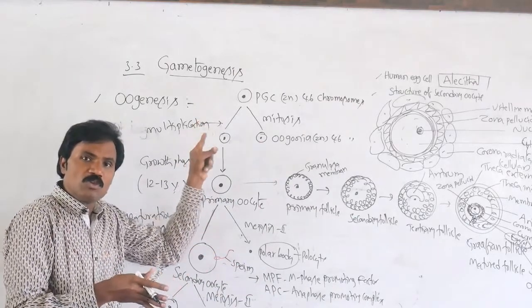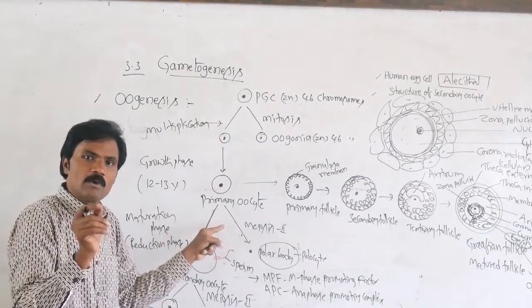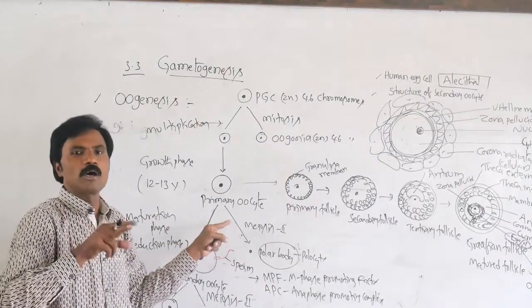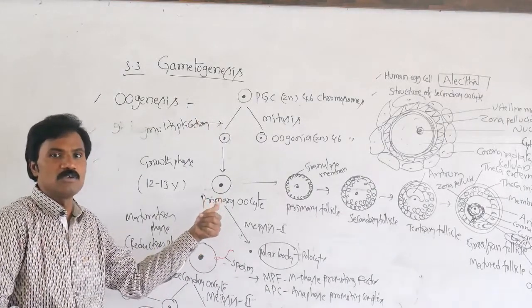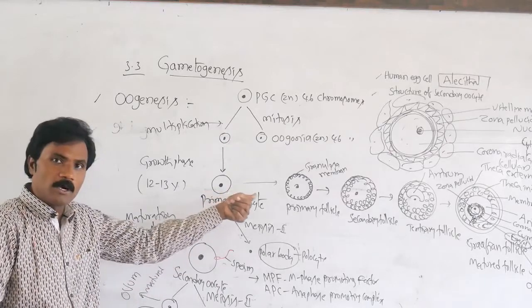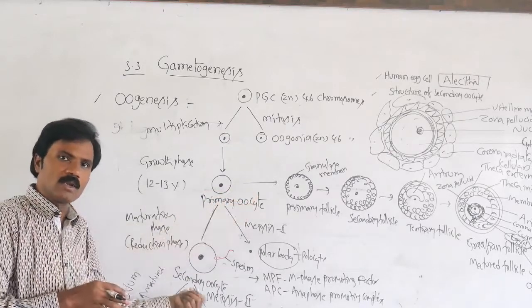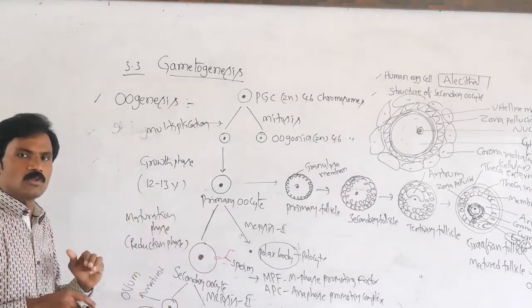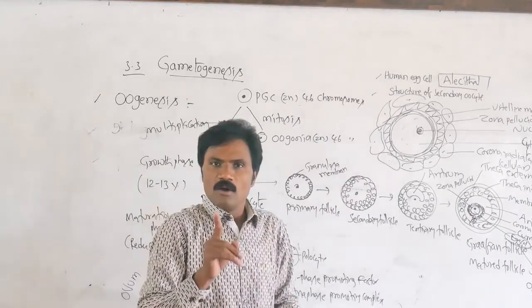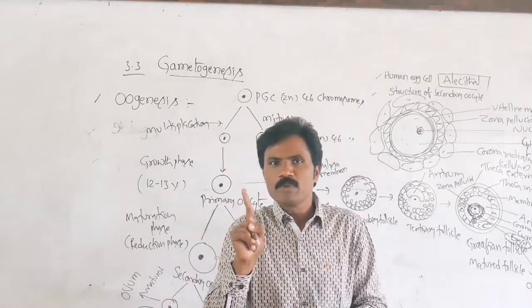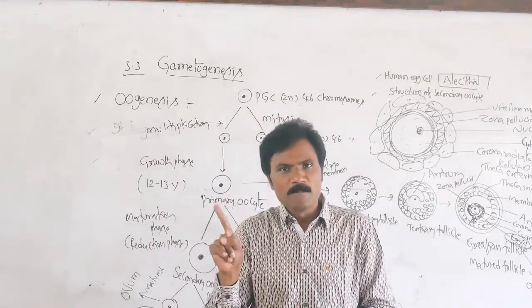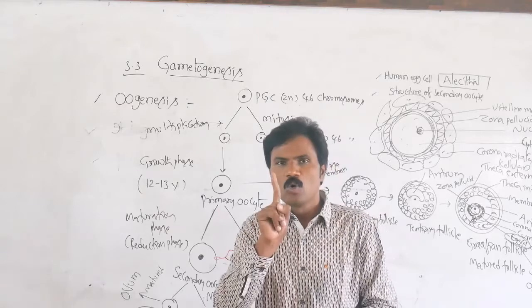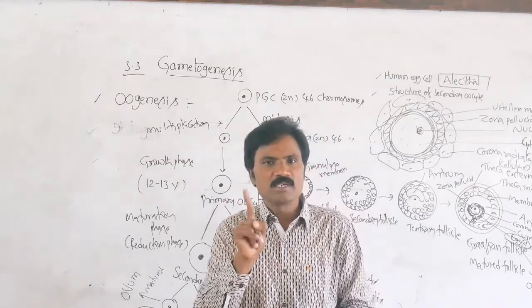So in this oogenesis, how many polar bodies are formed? Two or three polar bodies are formed. When meiosis II cell division takes place, one first polar body, again it divides into 2, so either 2 or 3. How many functional egg cells are formed? In female oogenesis, finally from one oogonium, after completion of maturation only one functional egg cell is formed.